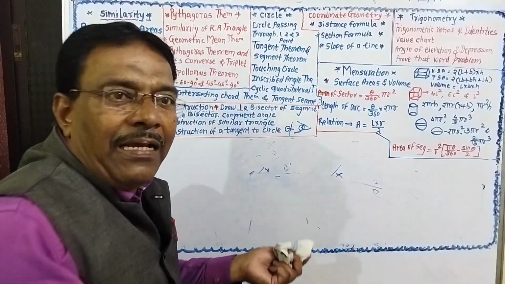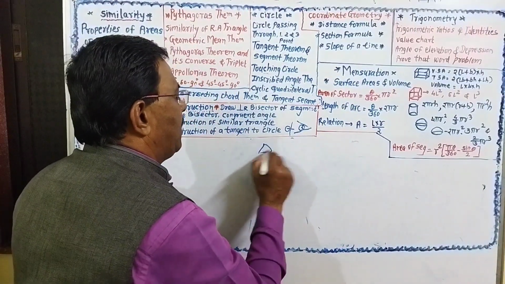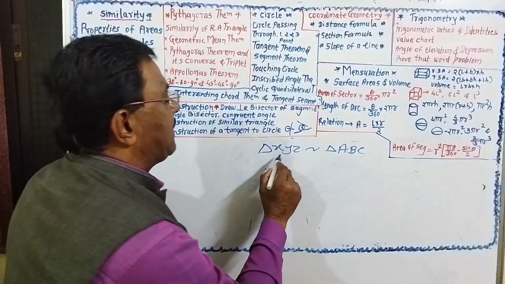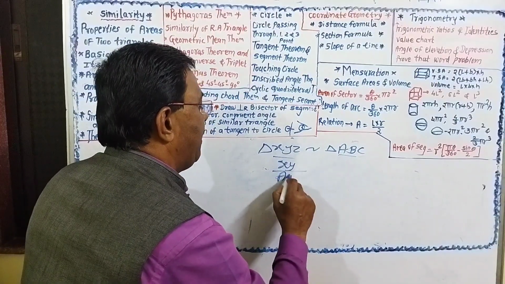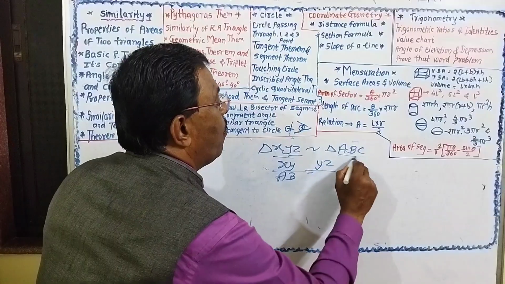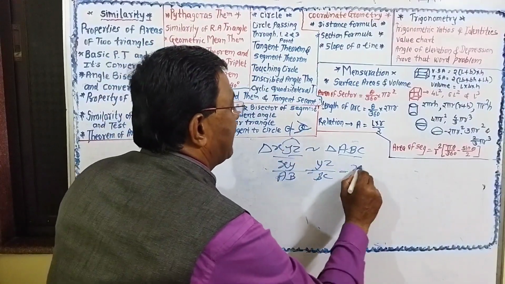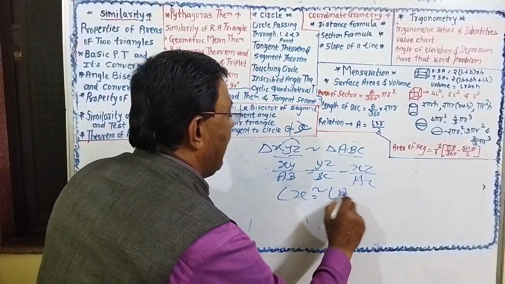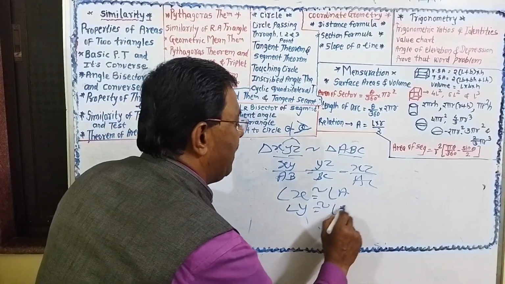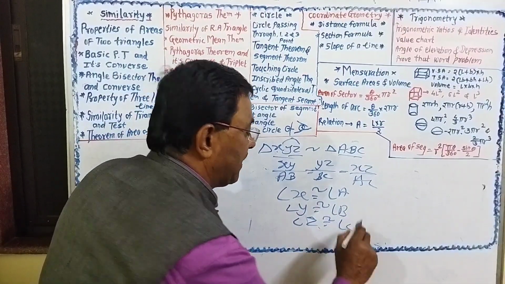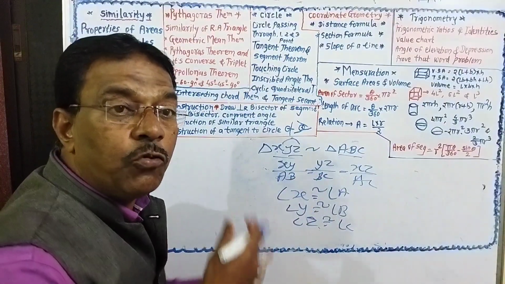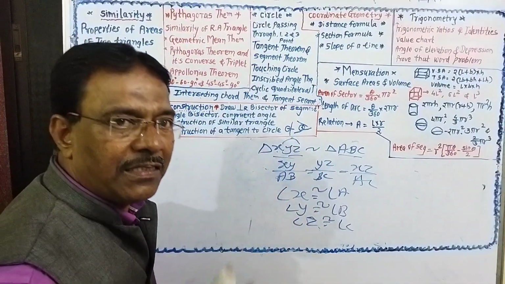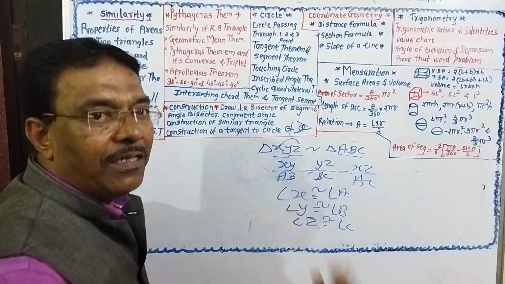The converse says that if two triangles are similar, for example triangle XYZ is similar to triangle ABC, then you must write side XY upon side AB is equal to side YZ upon side BC is equal to XZ upon AC, and angle X congruent to angle A, angle Y congruent to angle B, and angle Z congruent to angle C. Depending on this, there will be a question where they give two similar triangles, give the corresponding ratio of the sides, and you have to find the other side.